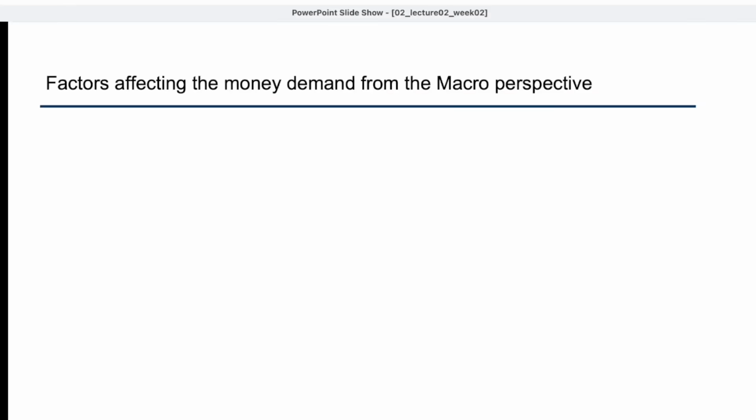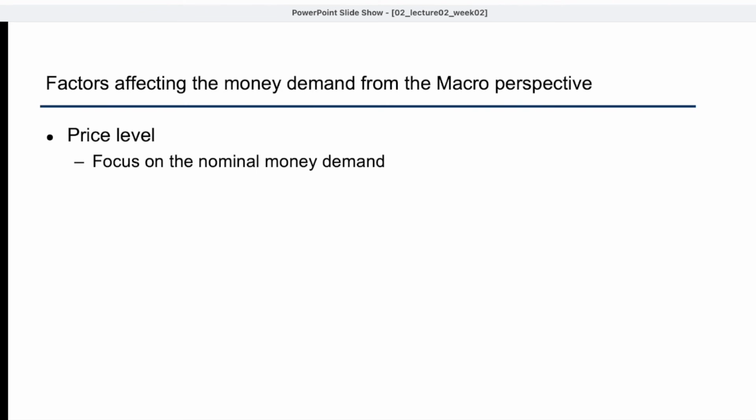Up to this point, we have been talking about the factors affecting the money demand from an individual's perspective. Given this is a macro class, we also want to know the factors affecting the money demand from the macro perspective. Therefore, the first factor we want to talk about is the price level. So when you go to Japan, everything is denoted in Japanese yen, so you are going to hold more yen than you hold NT dollars in Taiwan.